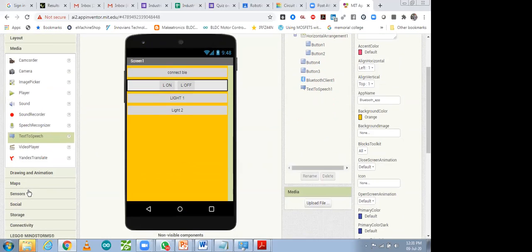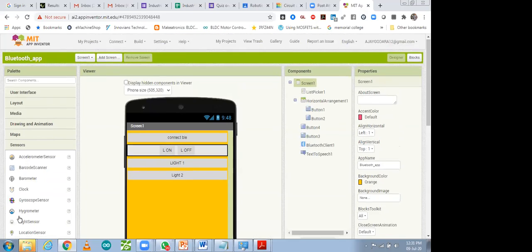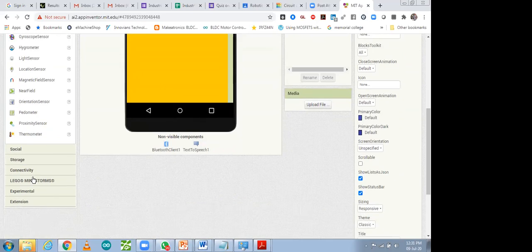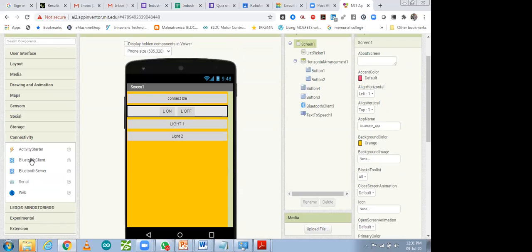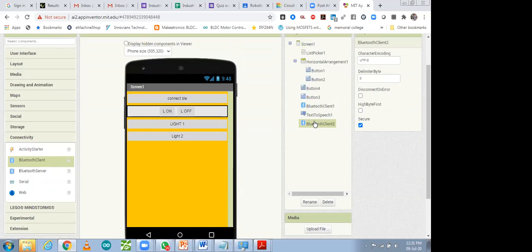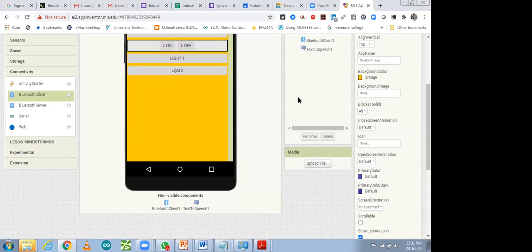Then after that, go to drawing and animations. There are drawings, map, sensors, all the sensors you will find over there, mobile sensor and other sensors. Then connectivity. In connectivity, you will find Bluetooth server and Bluetooth client. If you want to connect the mobile app with Bluetooth, you have to use that Bluetooth client. You can drag it and drop it. The Bluetooth client will be added automatically. No need to do anything else, just drag and drop. So I'm going to delete it. Okay, so you will be able to do that over here.